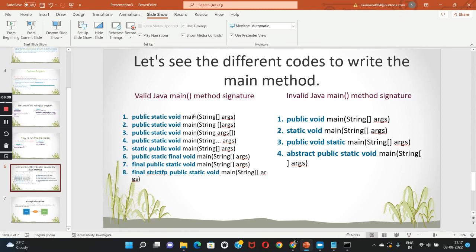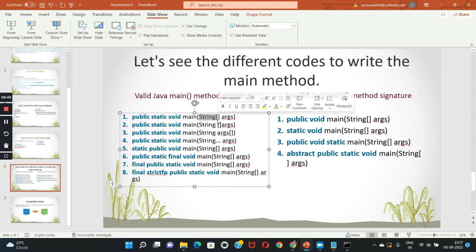public static void main, and S is capital. We need to write String. And see here, in between String and the square brackets there is no space, and after the square brackets we are having a space. So we can also write like this. And in the second line, if we compare the first line with the second line, here there is a space between String and square brackets, and there is no space between square brackets and args.